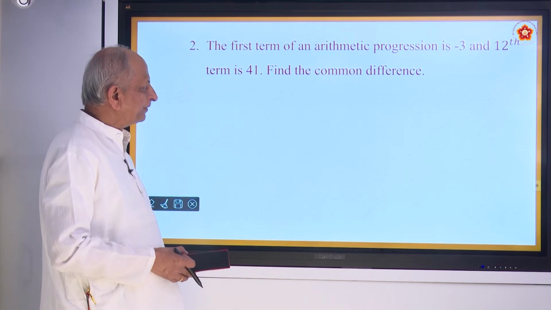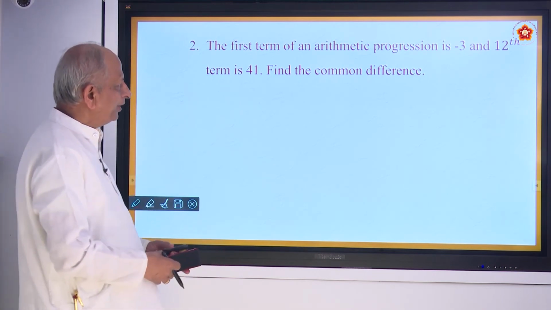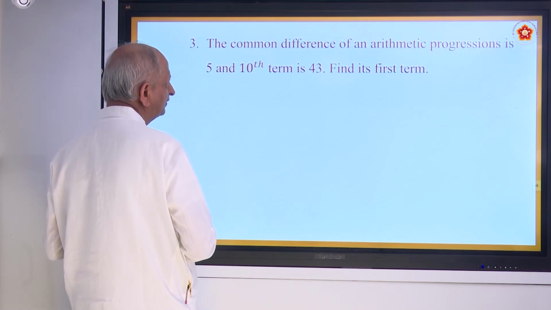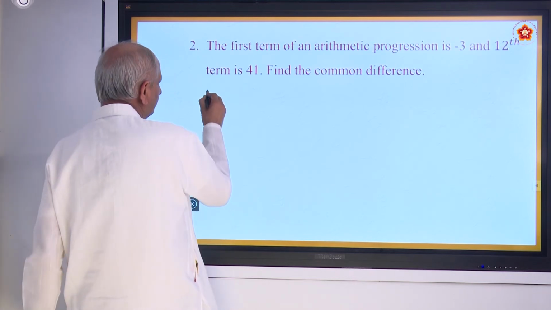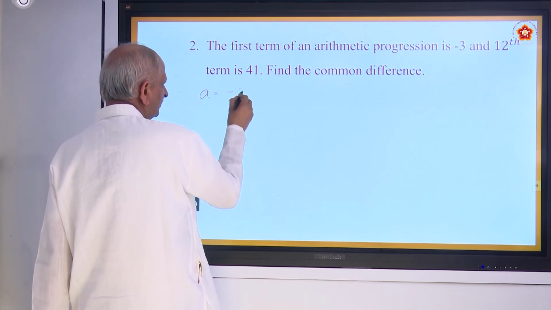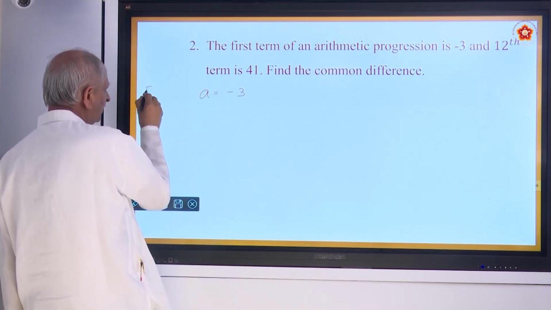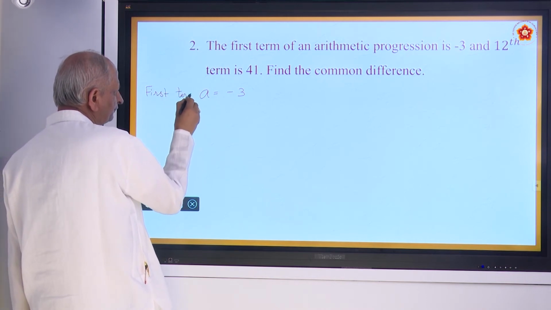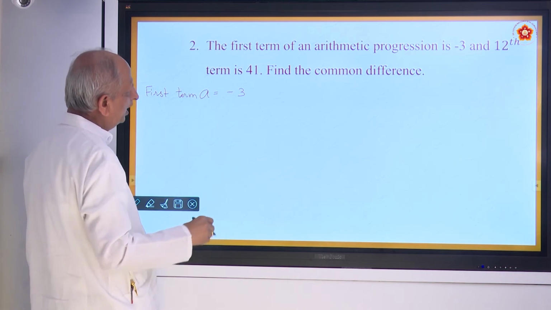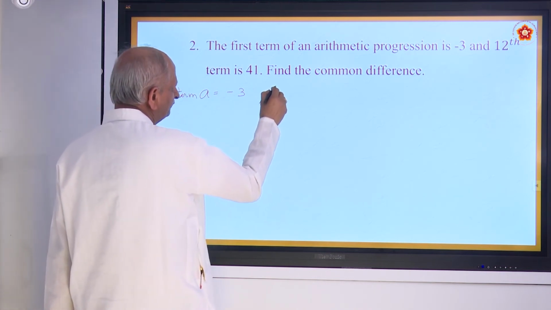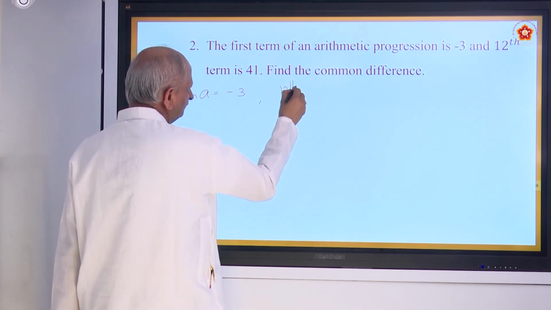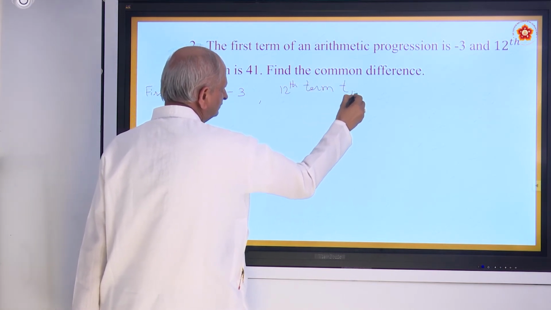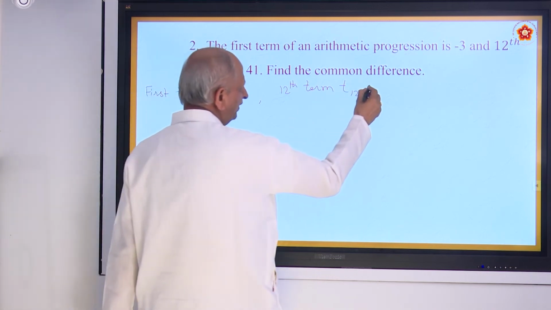The first term of an arithmetic progression is minus 3. What do you call the first term? The first term you call it as a, so a is equal to minus 3. Then you have the 12th term, T12, which is equal to 41.